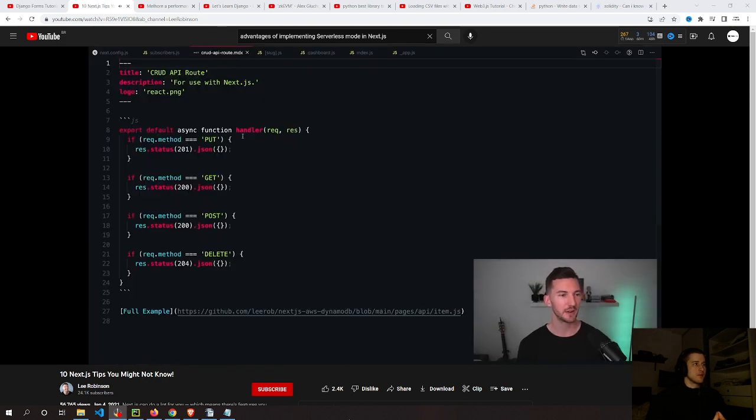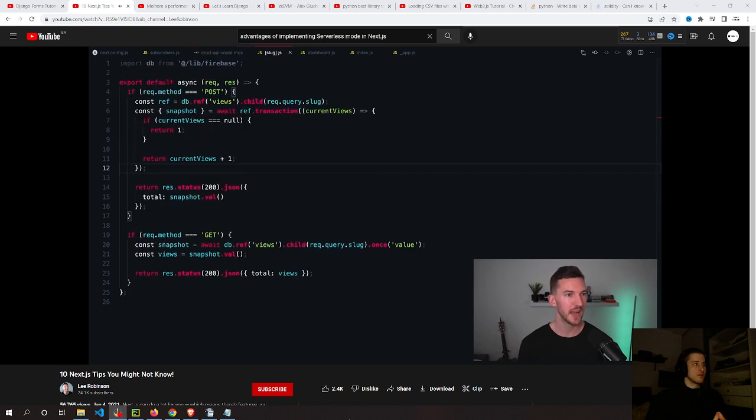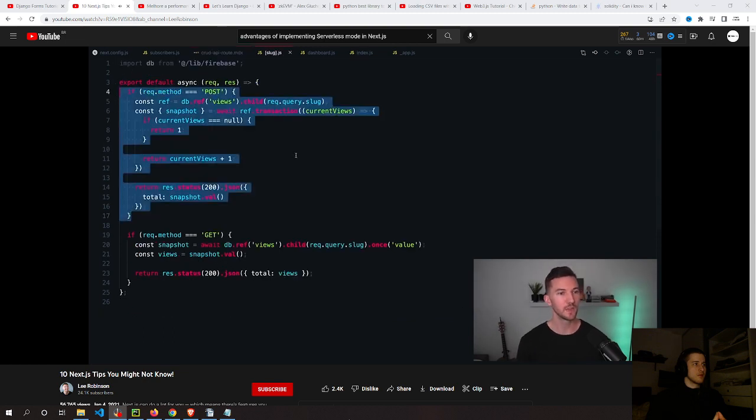Number seven is a CRUD API route. CRUD stands for create, read, update, delete, which are common methods that you can use when building APIs. What you're looking at here is a Next.js API route, a single file that allows you to handle all of the different types of methods. So I'll put a get, a post, and a delete. What this might look like in practice is I have an API route here for views, and if I call this with a post, I want it to increment the views.